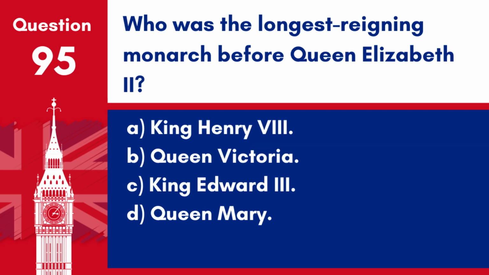Question 95. Who was the longest reigning monarch before Queen Elizabeth II? A. King Henry VIII. B. Queen Victoria. C. King Edward III. D. Queen Mary.